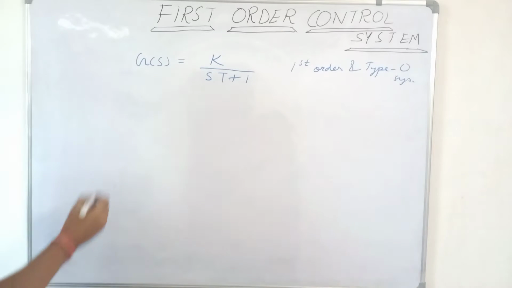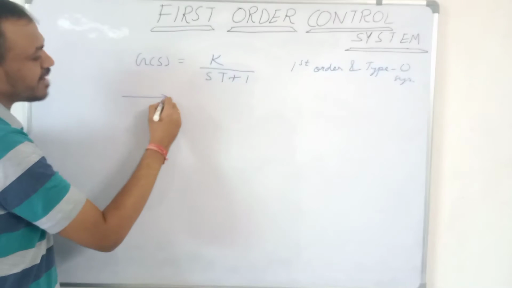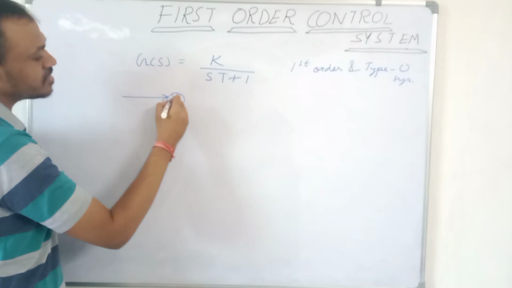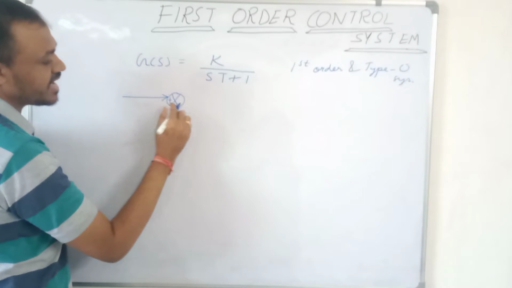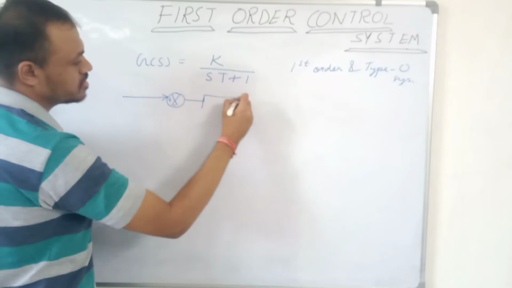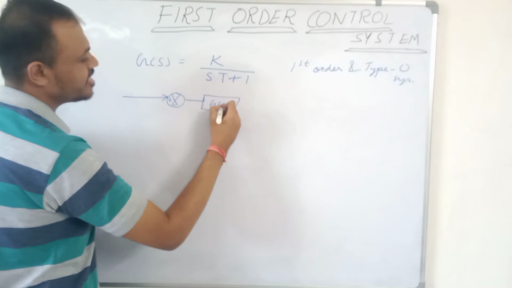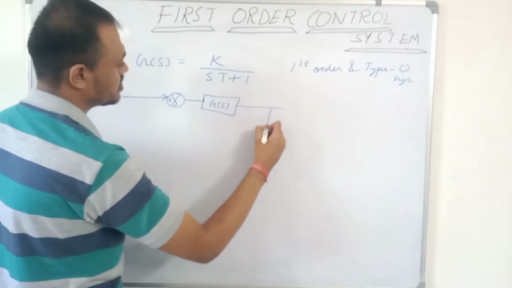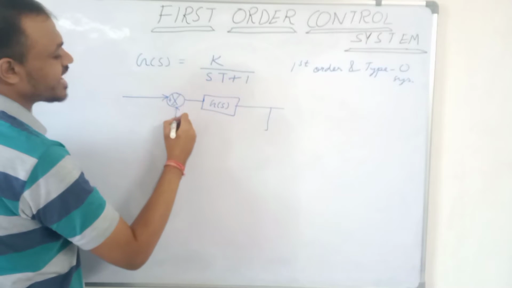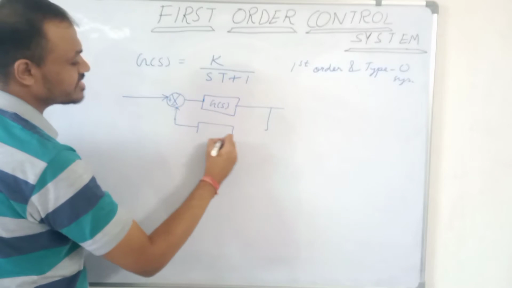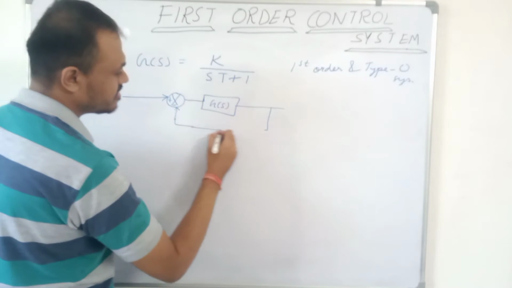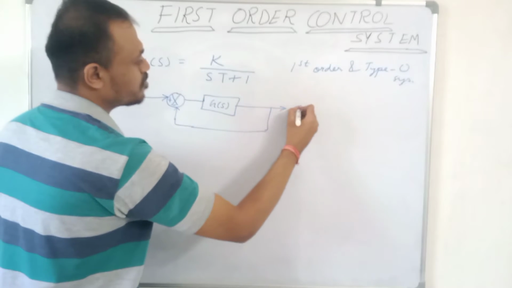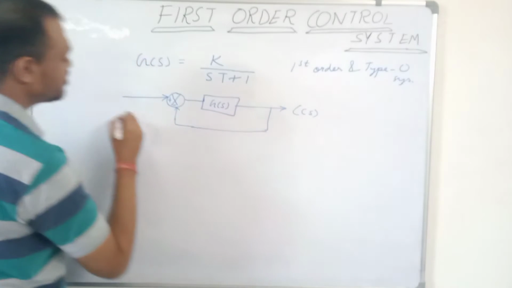If we want to represent it by a block diagram, we can draw it like this. So this is negative. It is a unity negative feedback system because the feedback element is unity and the feedback is negative. So the output is C of s and the input is R of s.